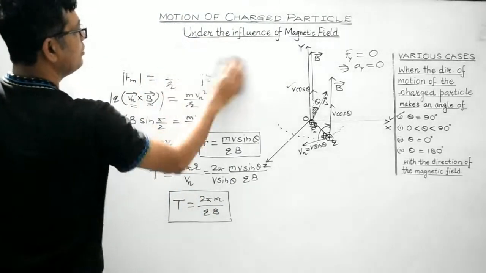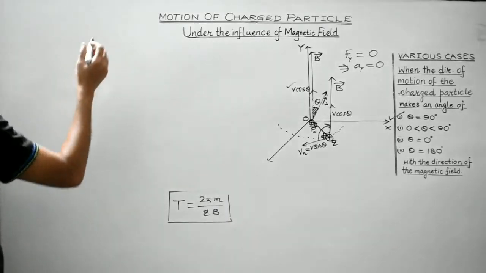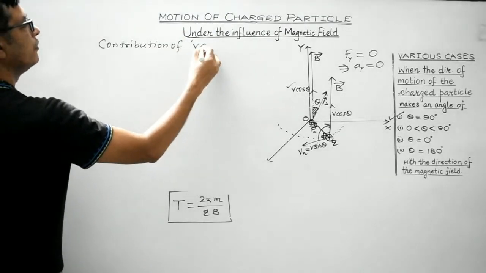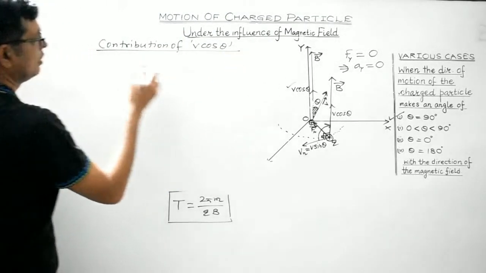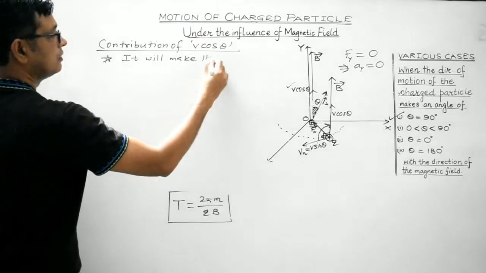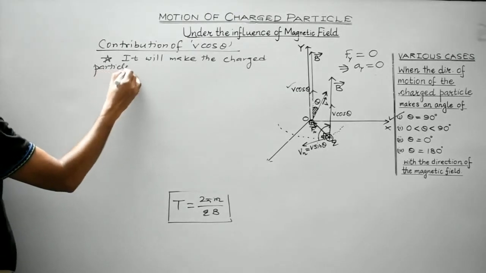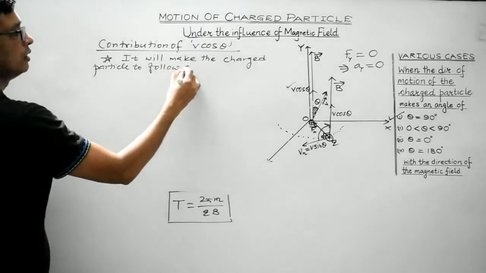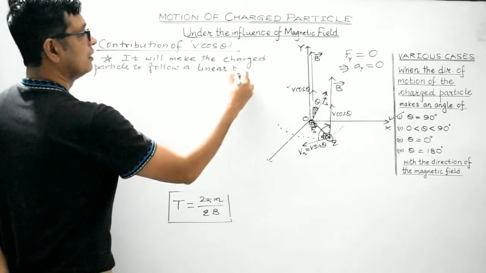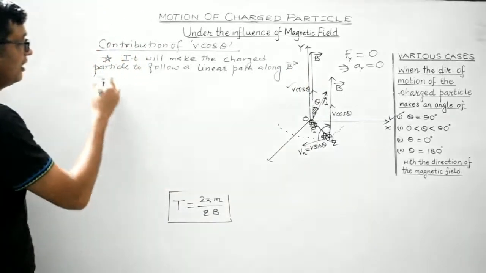So the contribution of the component V cos theta: it will make the charged particle follow a linear path along the direction of the magnetic field in uniform motion.